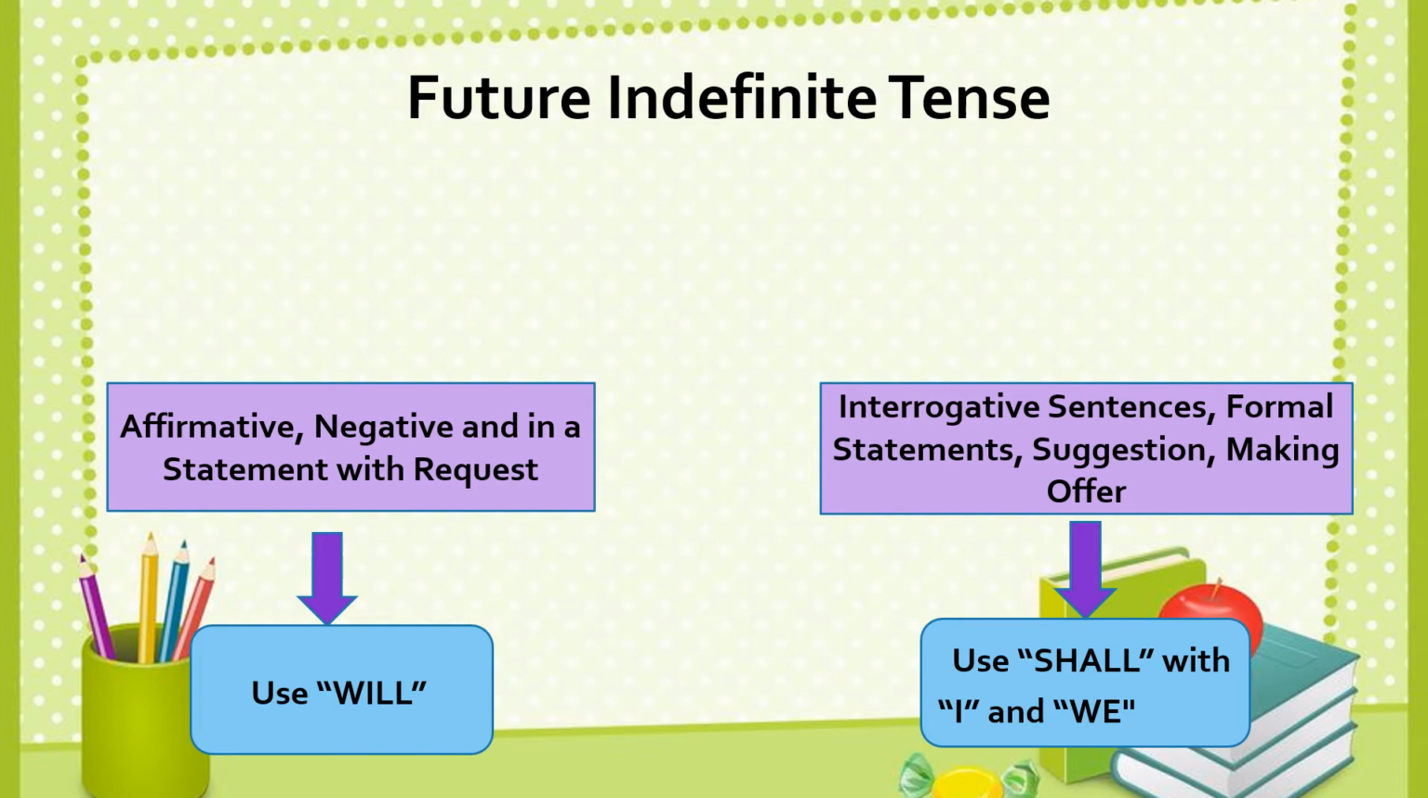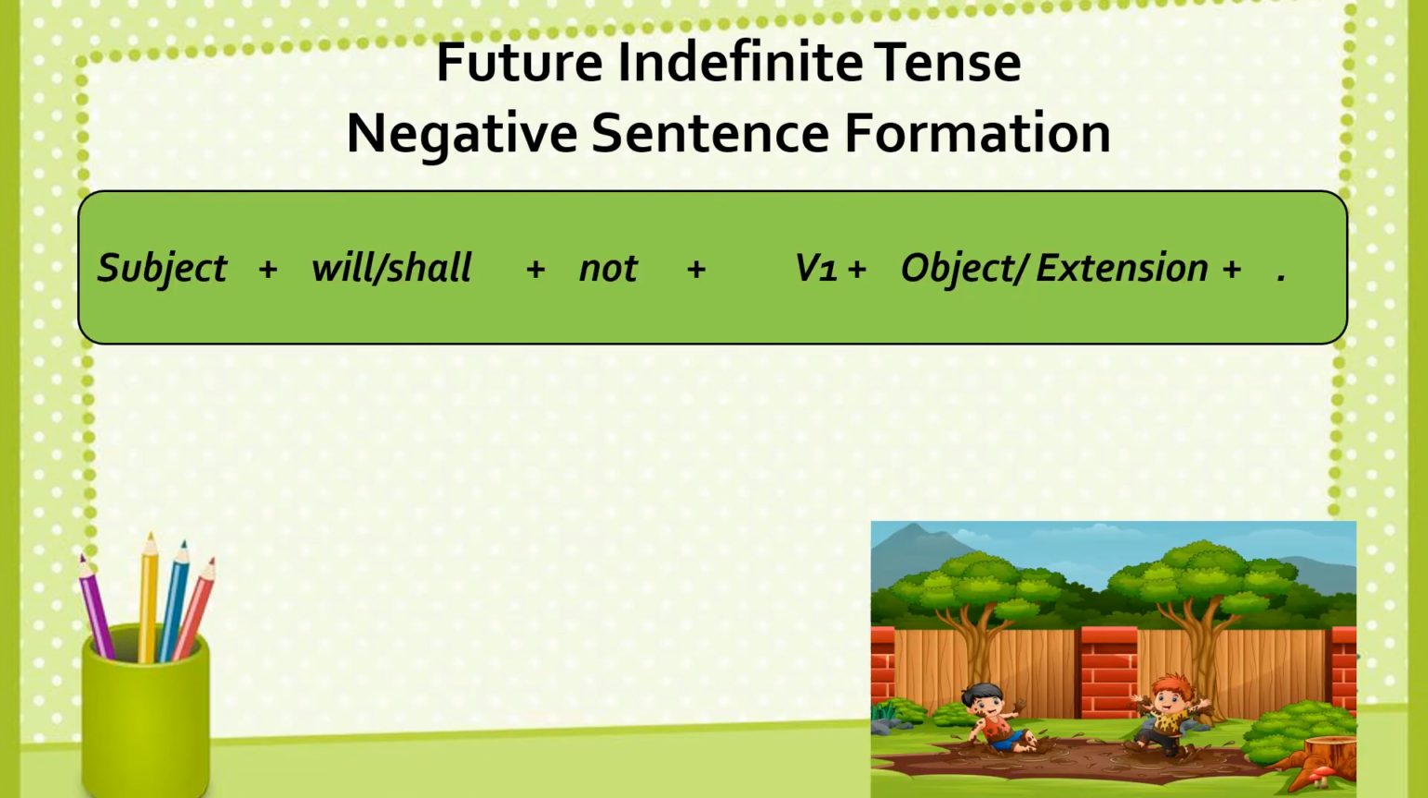Let's move on and talk about the negative sentence formation of future indefinite tense. This is the formula. First comes the subject, then you put will or shall, then comes not, then you add first form of the verb, and then you put object or extension or the complement, and at the end you put the full stop.